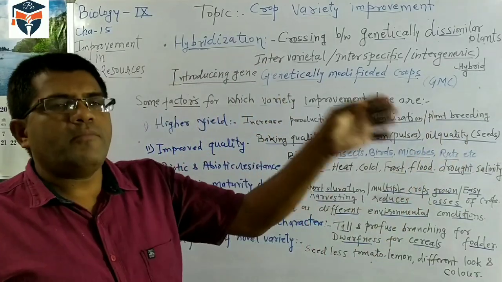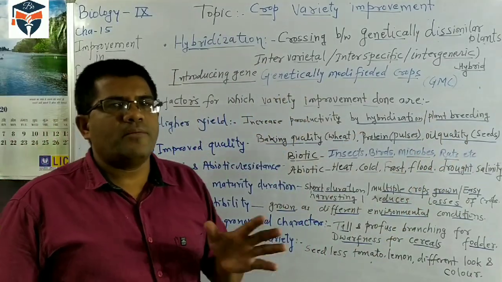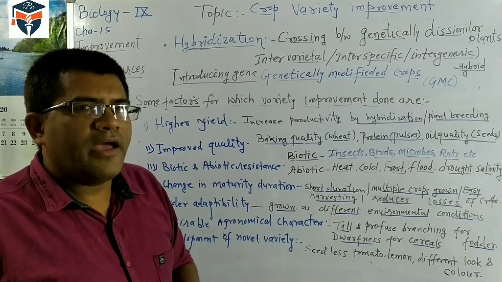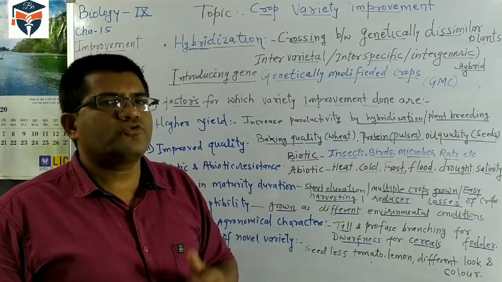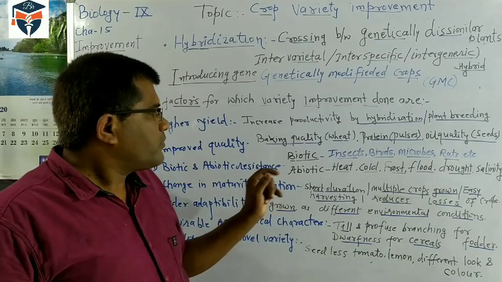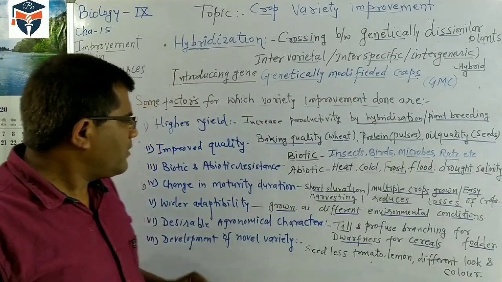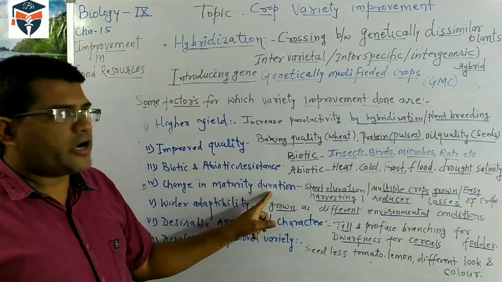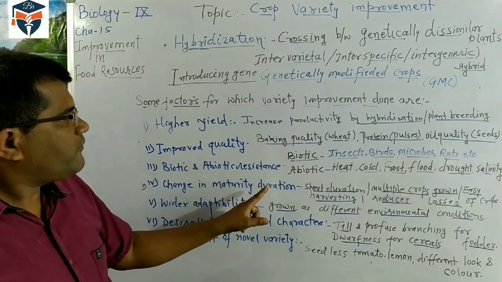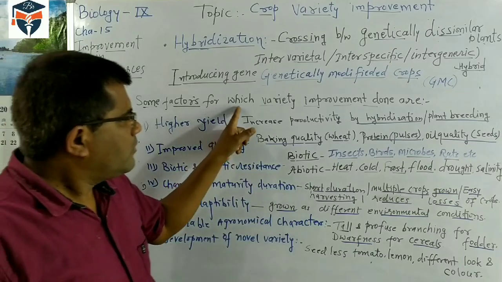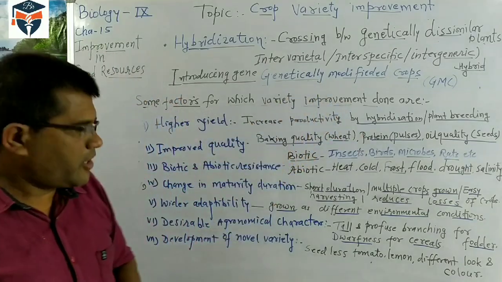If there is a long maturity time, most of the grains get damaged by insects, birds and viruses, and during harvesting also so much loss is done. So we should select varieties of the crop which mature in a short duration, and for this purpose we have to produce such varieties, so variety improvement has to be done.